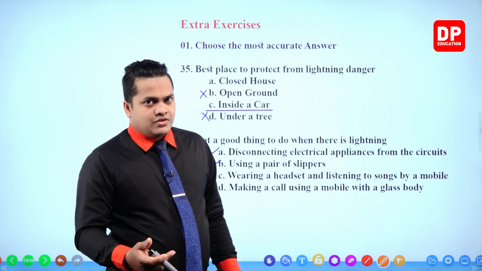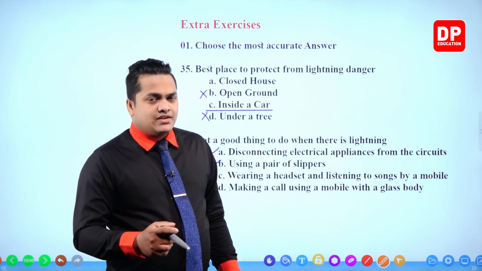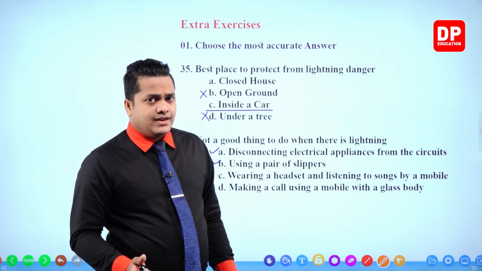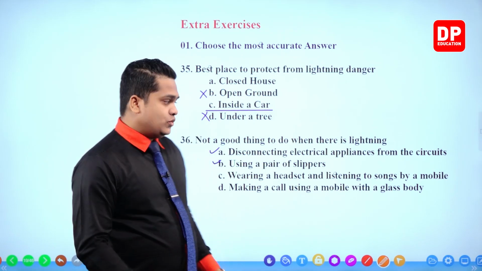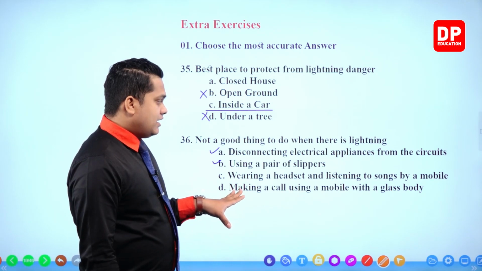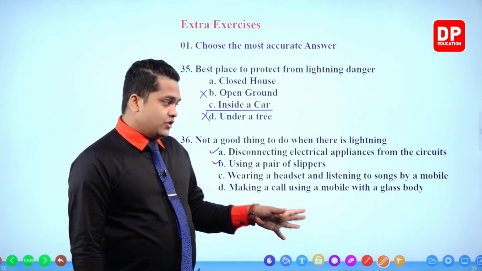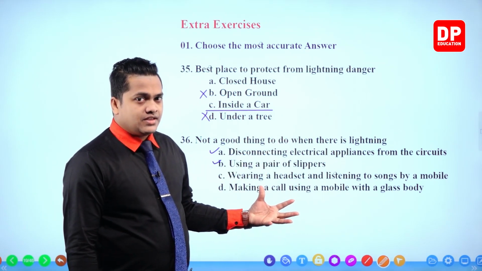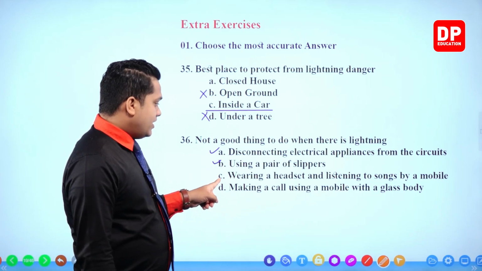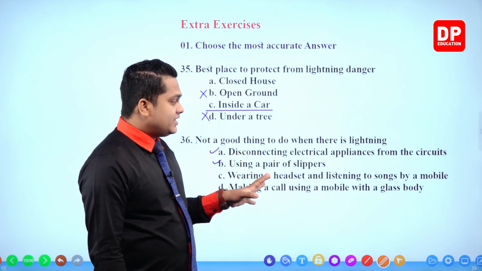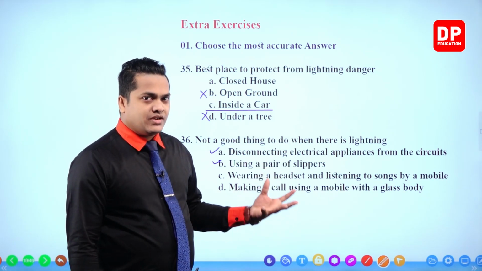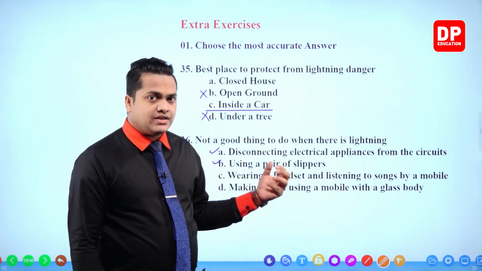So if you are near metals or conductors, there is a high risk of getting hit by lightning. So my dear children, there are two options here. Using a mobile to make a call, and you know that the mobile has a glass body. That's the first case. And the second one, wearing a headset and listening to songs by a mobile. So which one is the correct answer? There should be a correct answer for this question.